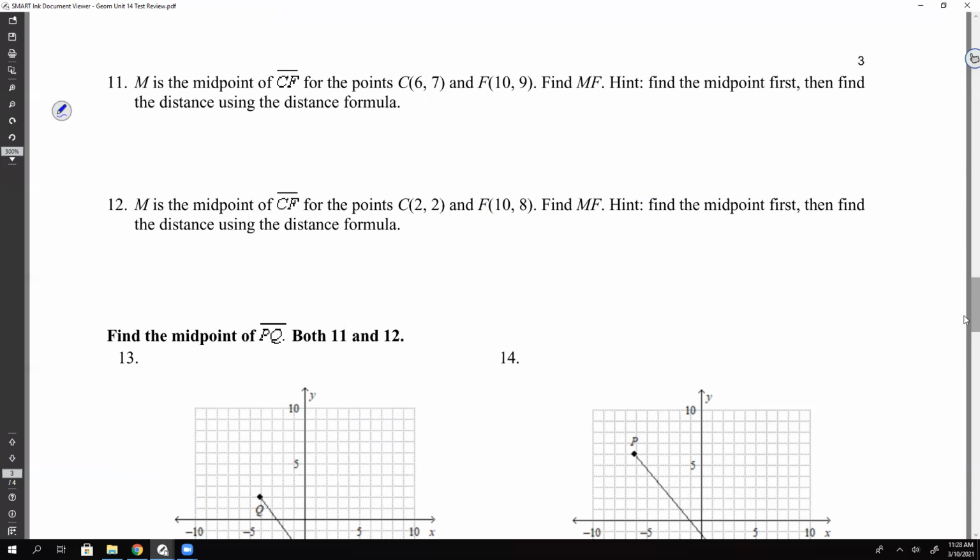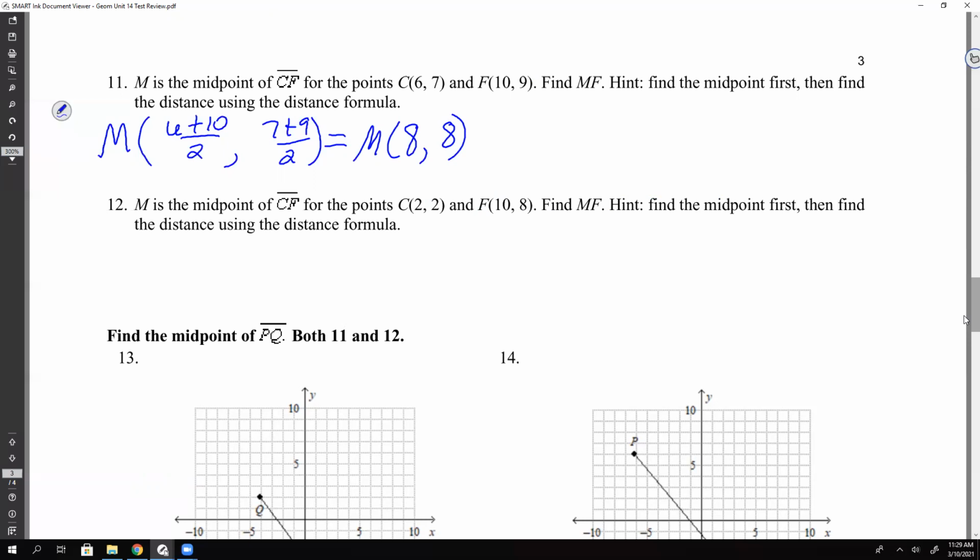So step 1, what did they tell us to do? Find the midpoint. So let's do that, midpoint, and it's called M. Remember, add the x's, so 6 plus 10, divide by 2, and then do the y's, so 7 plus 9, divide by 2. Now remember, don't type that in your calculator, right? We just type the fraction for the x's and the fraction for the y's. So what's 6 plus 10? Divide by 2, so it's 8. And then 9 plus 7, 16 as well, divide by 2, so 8. So the midpoint is at 8, 8.